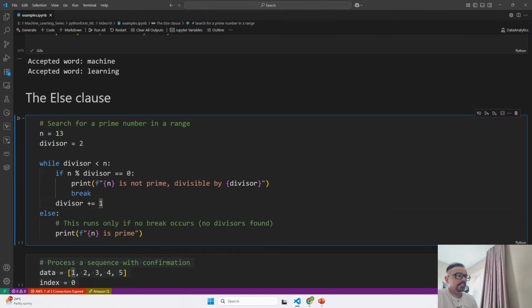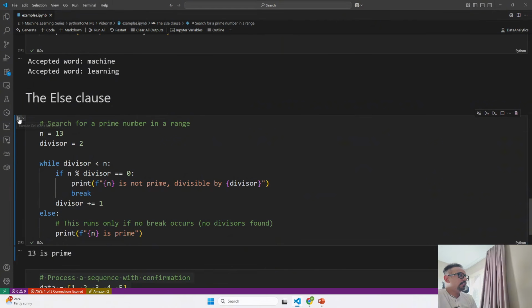If it finds any divisor, that is n % divisor equal to 0, it prints that n is not a prime number and exits the loop using the break statement that we have mentioned. If no divisors are found, the else block runs only when the loop wasn't broken, confirming that n is prime. So if I run this, you will see 13 is prime. This is how, instead of using break, we performed the else statement when a break was not performed as part of this while loop.